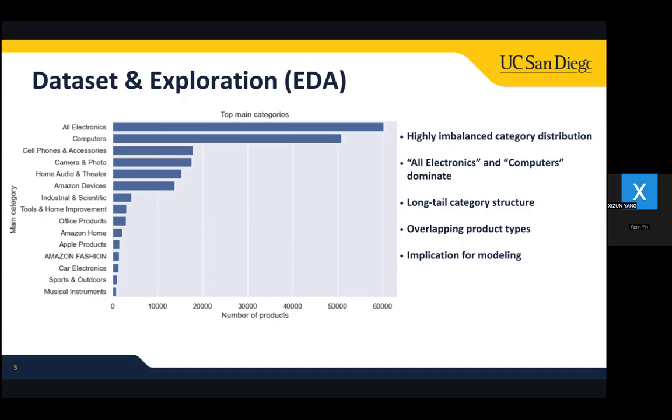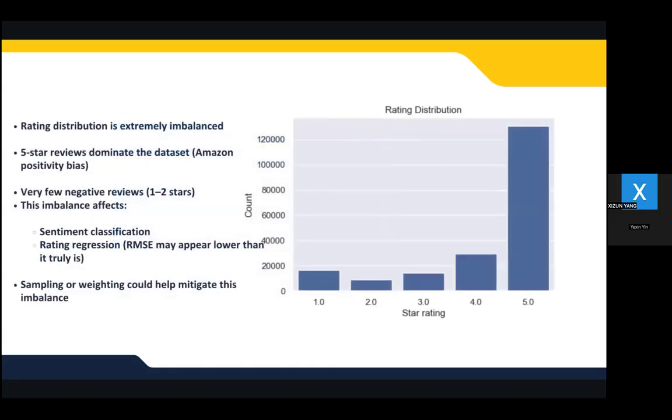in many subclasses. And second, the star rating distribution is extremely skewed, with 5-star reviews dominating the dataset. Very few reviews fall in the 1 to 2-star range, reflecting Amazon's well-known positivity bias. This imbalance affects both sentiment and rating tasks. Sentiment classification must detect the real negative examples, and RMSE for regression may appear lower than expected because most predictions cluster near 5 stars. Minority sampling or weighting could help mitigate these effects.